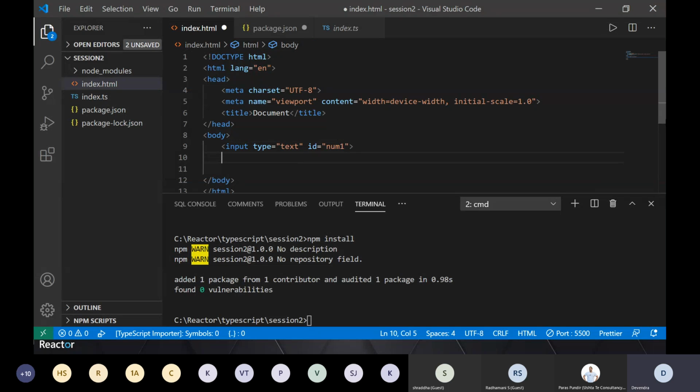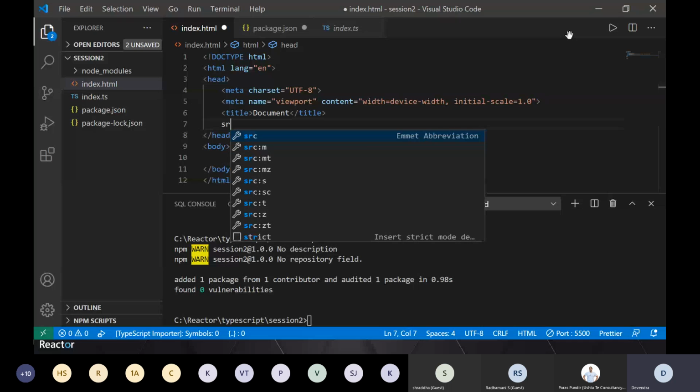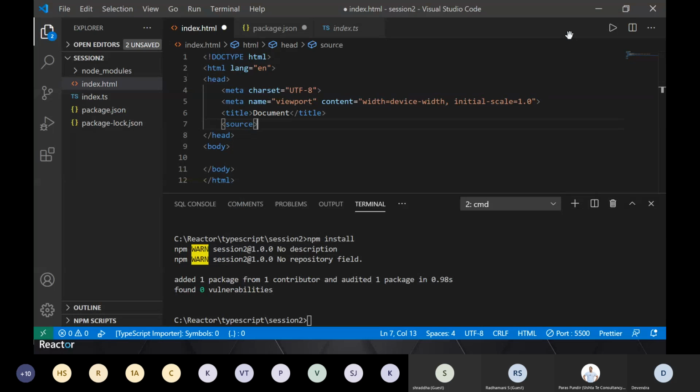Okay, and then there is another input, or rather, I think it will take a lot of time, so I don't want to show these things. I just noticed that we have got 50 minutes only. Okay, so what I'll do is that let's say this is just the HTML page, and here I know that my TypeScript is going to generate JavaScript, which is this, it's not source, it's script. I will include